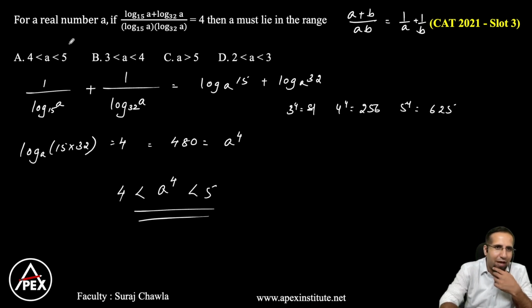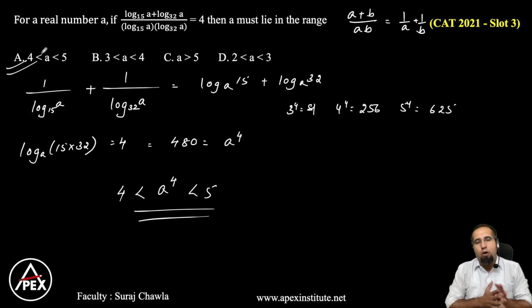Do we have an option? Yes, we have an option called greater than 4 and less than 5, and therefore that becomes our required answer. Okay guys, again a very interesting question to look at and get the required answer in a very simplified manner. So it's a combination of logarithms and algebra. So somewhere you need to have a slight bent towards algebra.